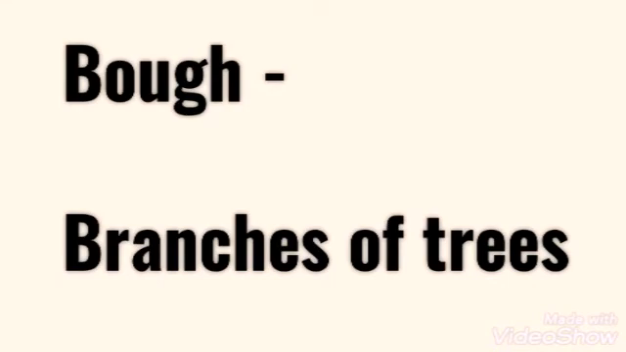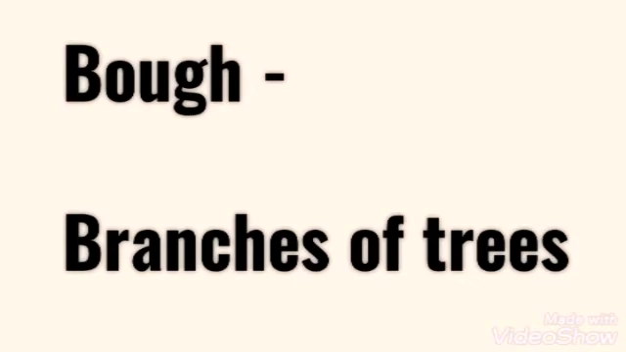Our next word is bow. Bow means branches of trees. Trees are so huge and they have lots of branches, and the branches are spread everywhere. Birds like to sit on those branches. Branches are part of a tree.